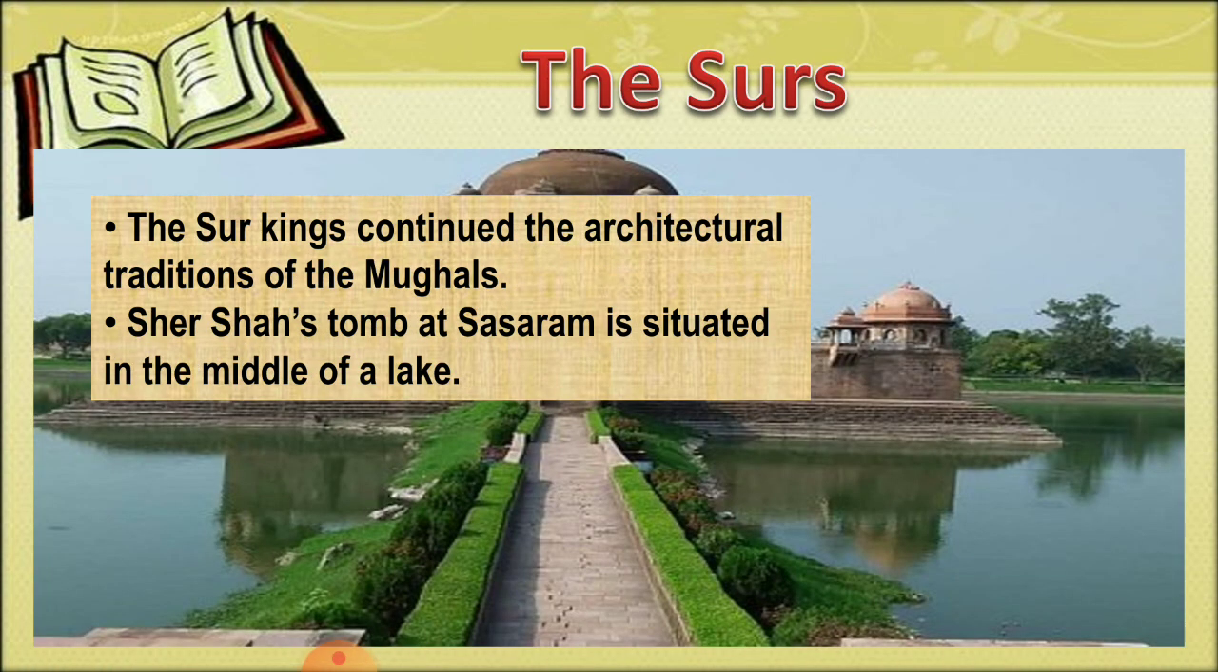The Surs. The Sur kings continued the architectural traditions of the Mughals. Sher Shah's tomb at Sasaram, which is situated in Bihar, is situated in the middle of a lake. The Purana Qila at Delhi was begun by Sher Shah and was completed by Humayun. So these are the important structures which were built during the Sur regime.